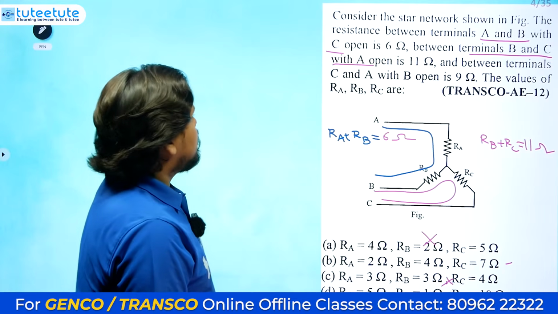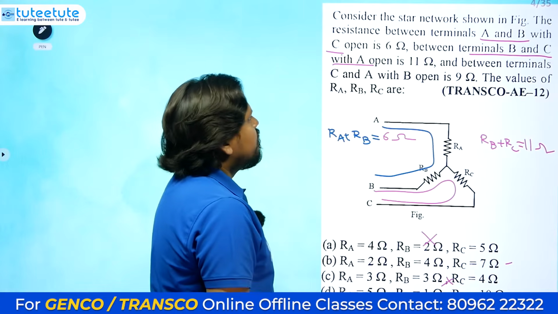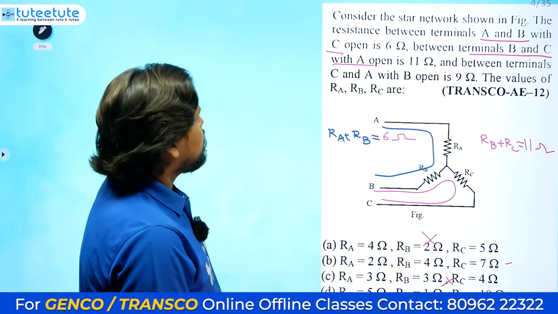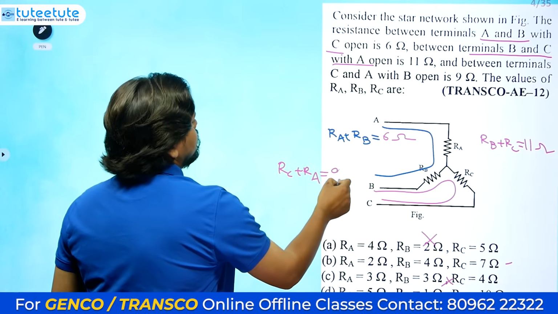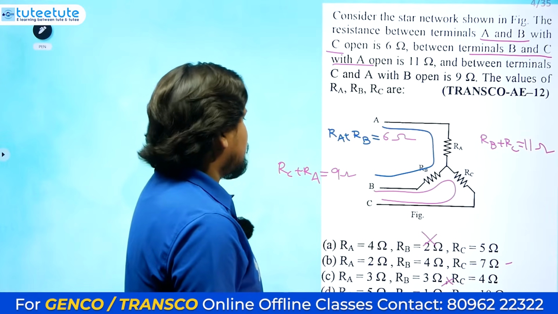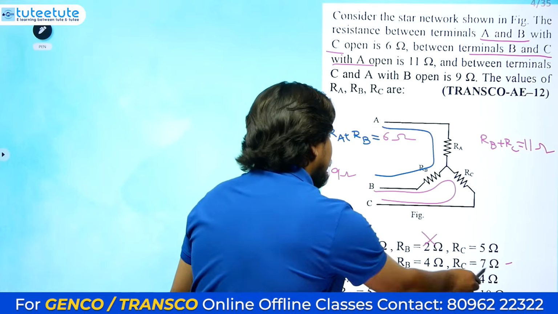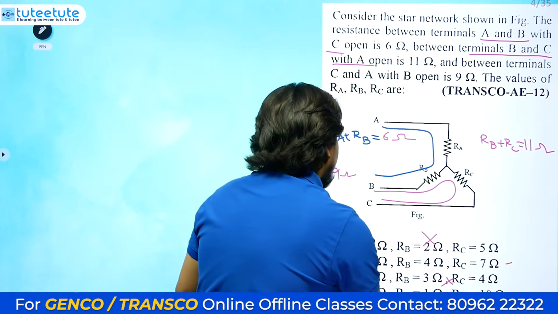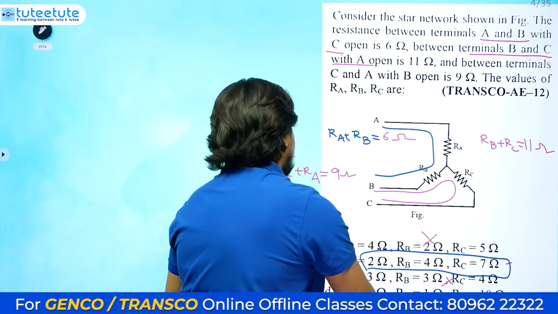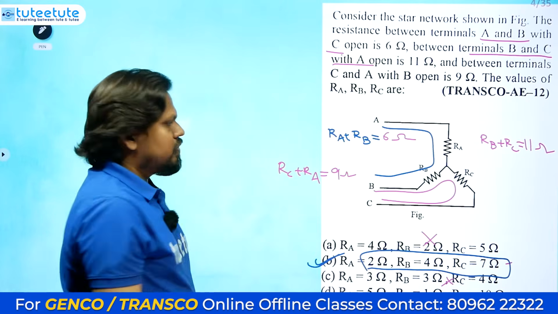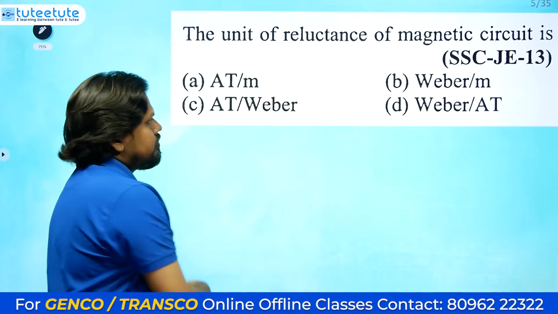Next, the third condition. C and A with B open is 9 ohms. That means RC plus RA equals 9 ohms. So this is wrong already. RC plus RA equals 9, but here RC plus RA equals 15. So here this option is the correct one for us. You can cross check once. Within 1 minute only we have to do this kind of question. Okay, next one.